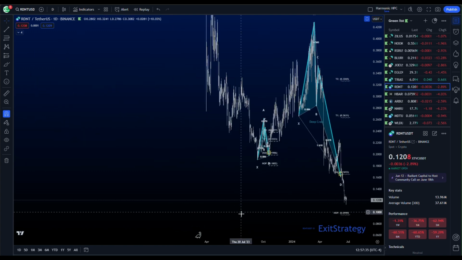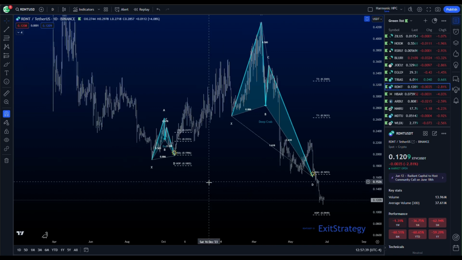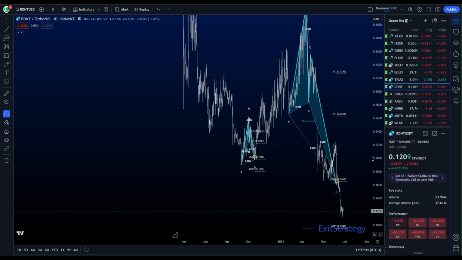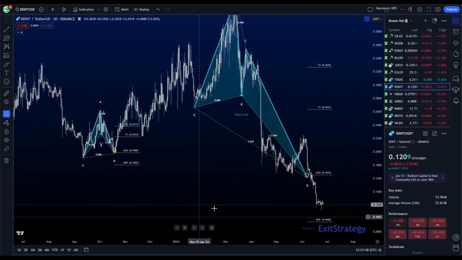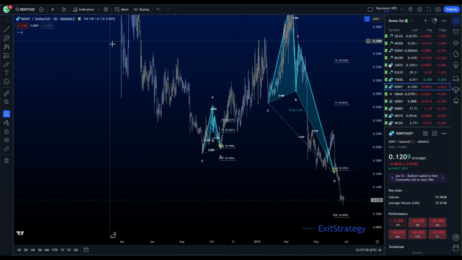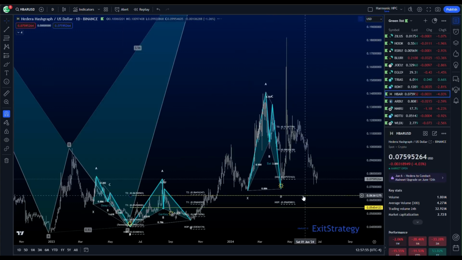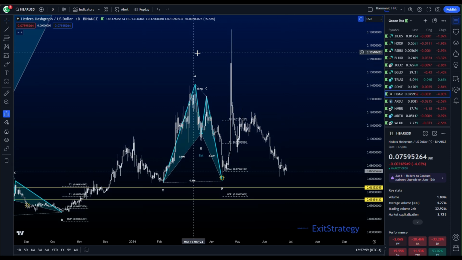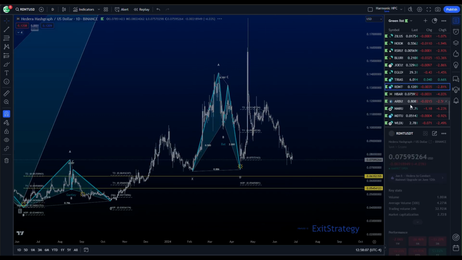Altcoins are either at their lows or near the lows, or in the case of Render, I mean, oh no, this isn't Render, RDNT. I can't even keep up with these tokens. In the case of this one, we are forming new lows. Now, I'm less apt to want to trade something that is forming new lows than some of these stronger movers that we've had that are forming higher lows. So, a daily bat pattern comes back into the PRZ on HBAR, which is for me a better buy than this.